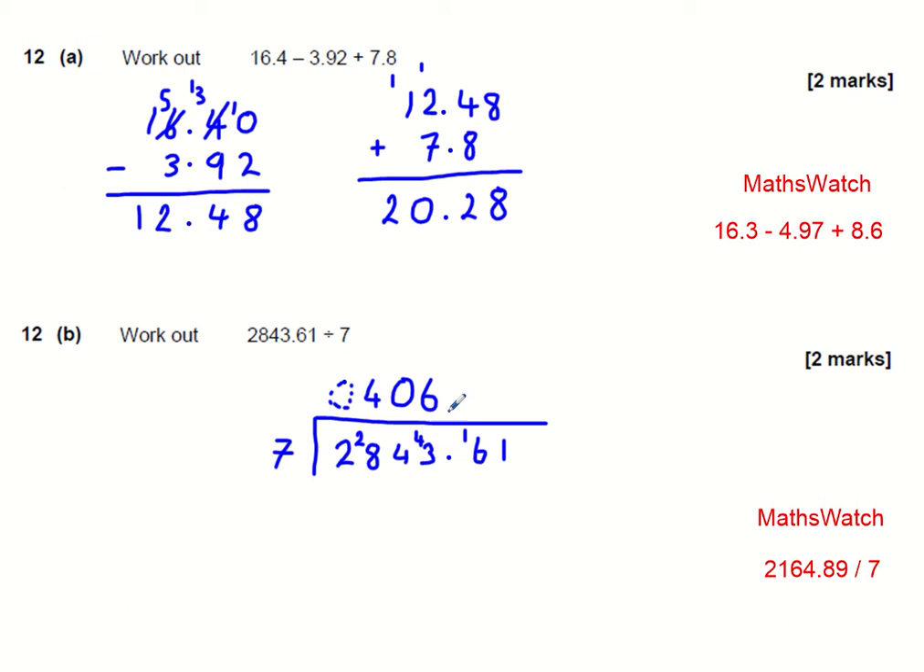Decimal point needs to go in, make sure that lines up. How many 7s are in 16? Well, 2 7s is 14, which means I've got 2 left over. And how many 7s are in 21? That's 3. That's going to be the end of part 2. We'll carry on with question 13 in the next parts.